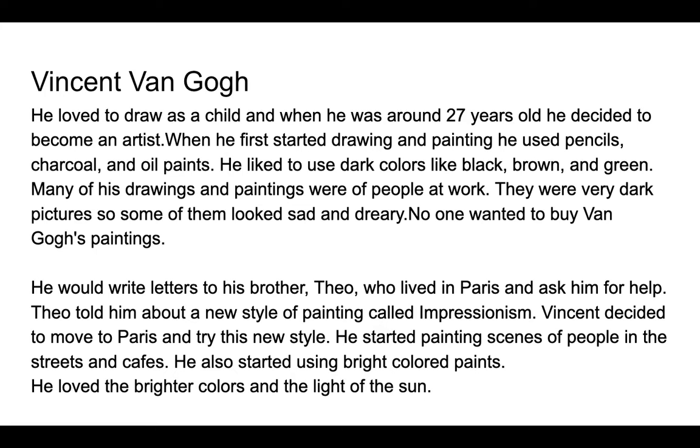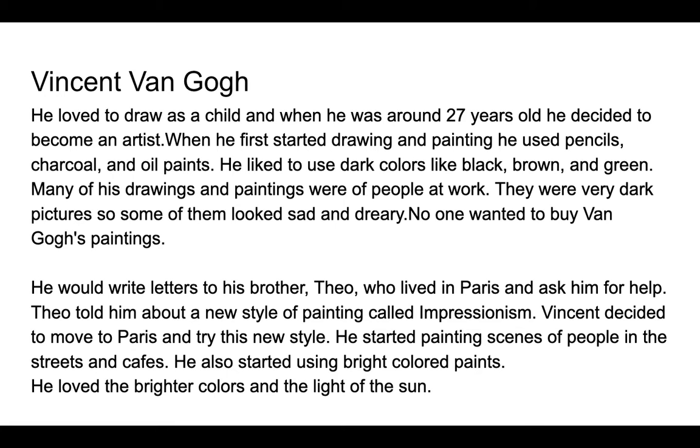He liked to use dark colors like black, brown, and green. Many of his drawings and paintings were of people at work. They're very dark pictures, so some of them looked sad and dreary. No one wanted to buy Van Gogh's paintings. He would write letters to his brother Theo, who lived in Paris, and ask him for help.